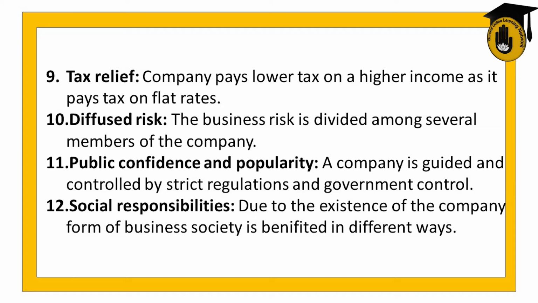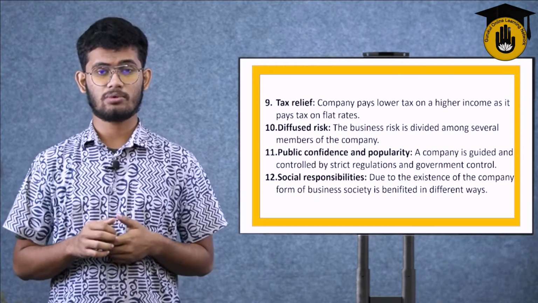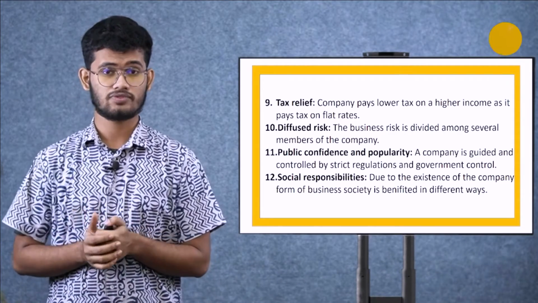Then tax relief. Let's talk about tax relief. A company pays lower tax on higher income as it pays tax at flat rates. In the case of income tax, there are some places where income tax is almost 50%.